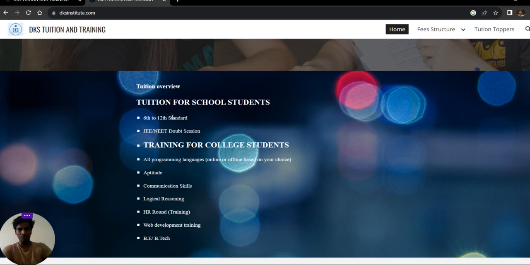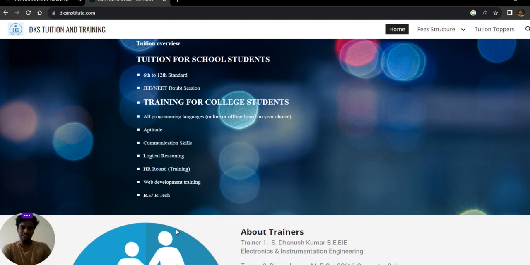See, guys, 6 to 12 standard students can easily do this. JEE, NEET, doubt clarification will be available. Aptitude, communication skills, logical reasoning, guys, and HR, web development training. Guys, I learned my C language from this tutorial only for 1,000 rupees, guys. That time it was around 1,000. You can just go to that tutorial, guys. You will get to know everything.